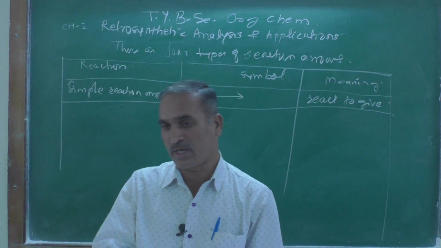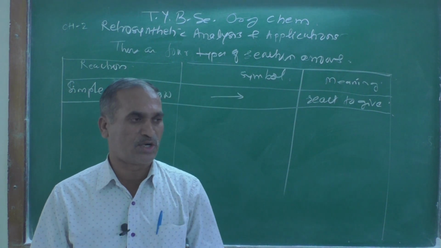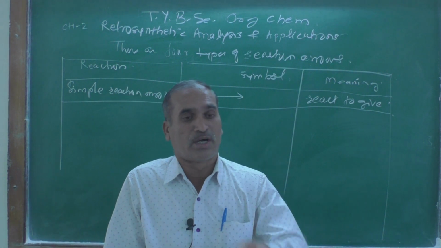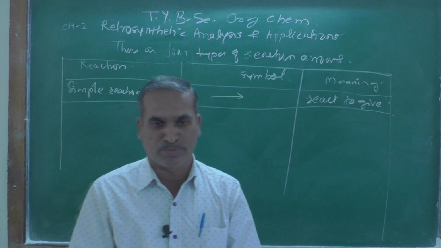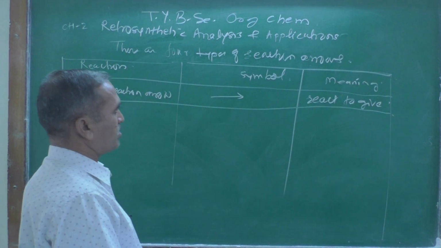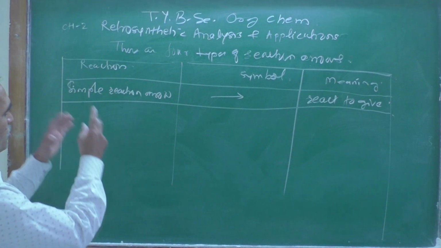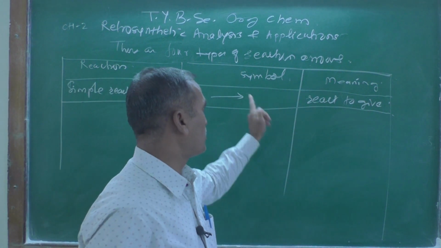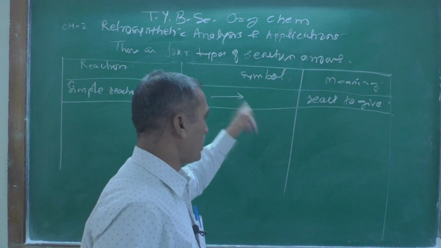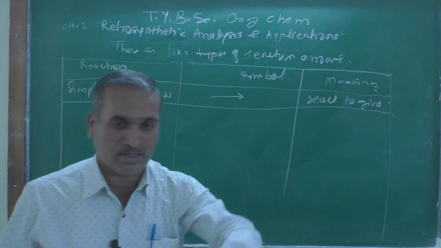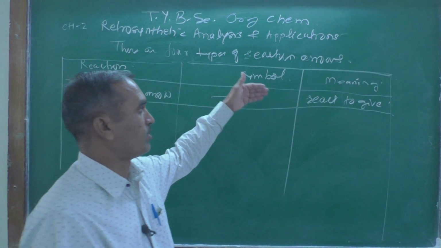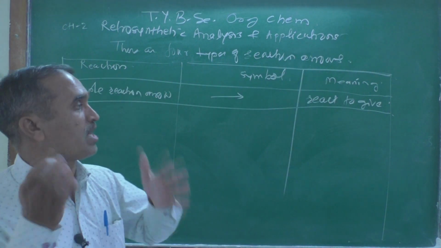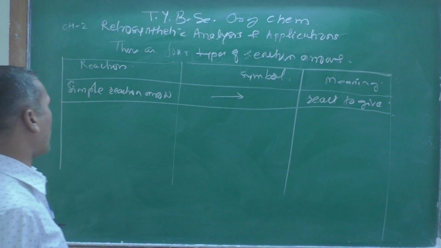So we are always writing this type of symbol. At the TYBSc level, now we know the meaning: react to give.